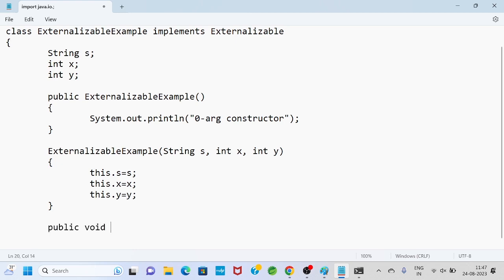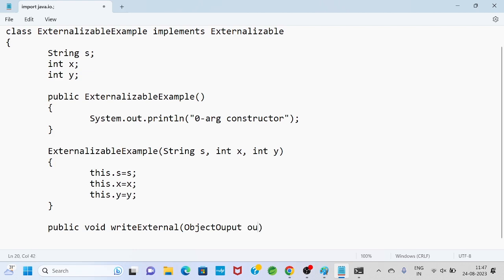Public void, and the method name is write external. Suppose this is a method. This method contains a parameter: an ObjectOutput, which is a built-in class.